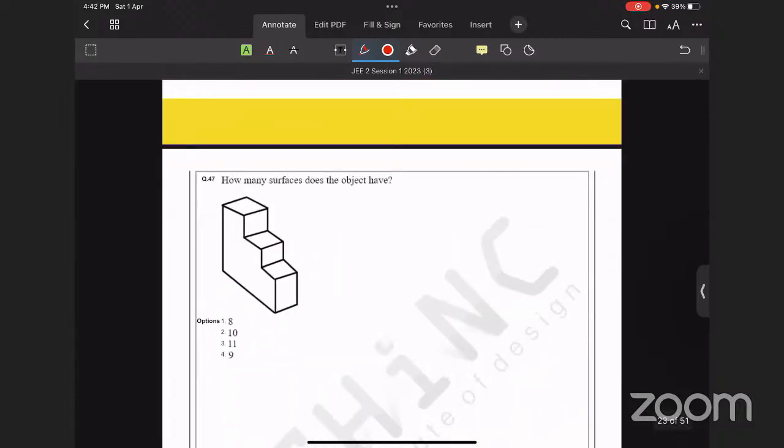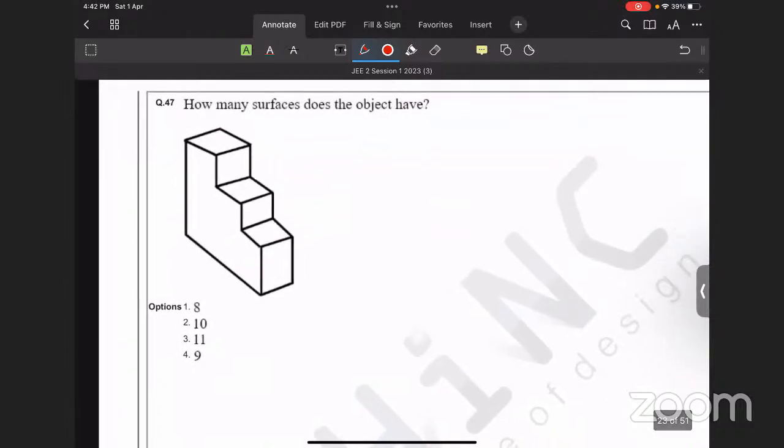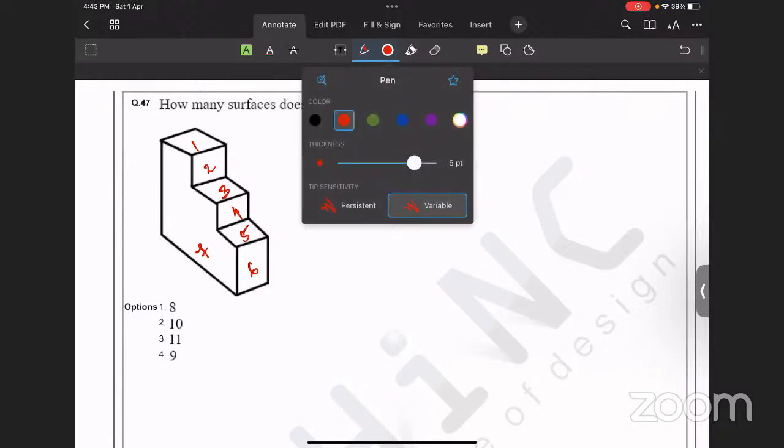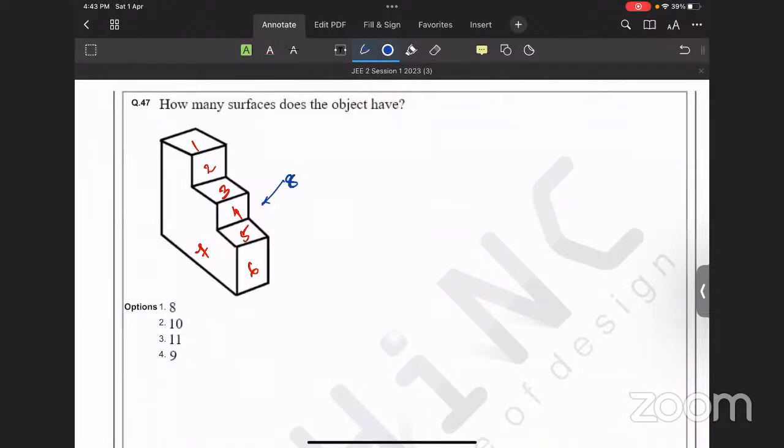And coming over to here, how many surfaces can you find over here? When you count from the top, 2, 3, 4, 5, 6, 7, and over here, 8, 9, 10. Okay, we can find 10 surfaces in this particular figure.